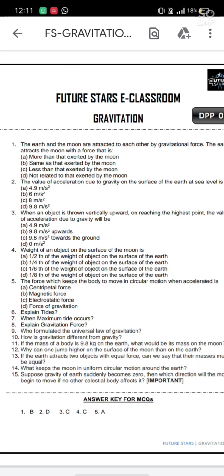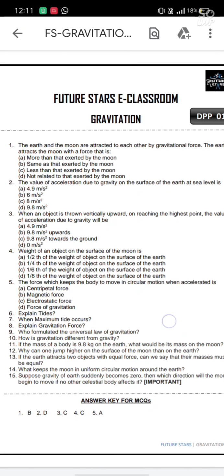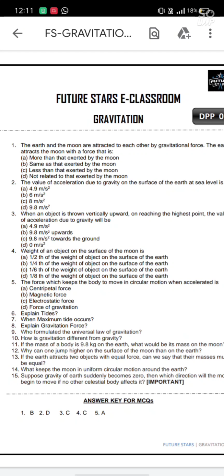Going to the 15th question, suppose the gravity of earth suddenly becomes zero, then which direction will moon begin to move if no other celestial body affects it? This is quite a complicated question, so I will give a video explanation for that.